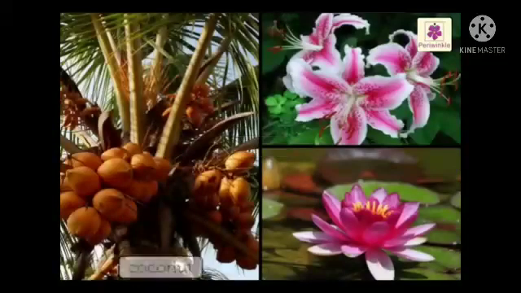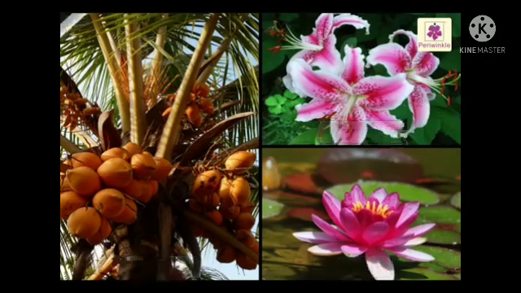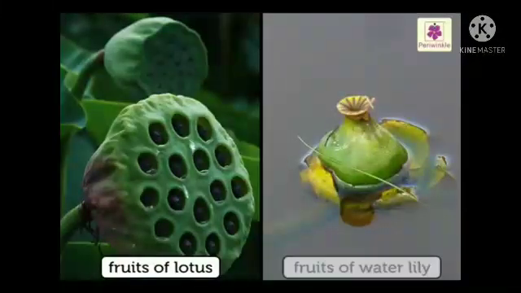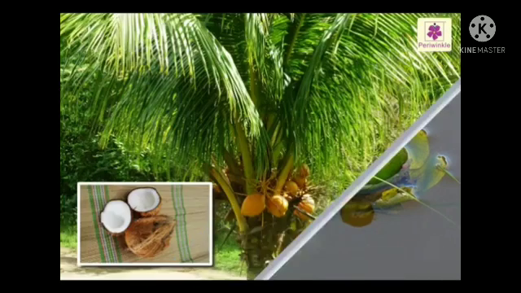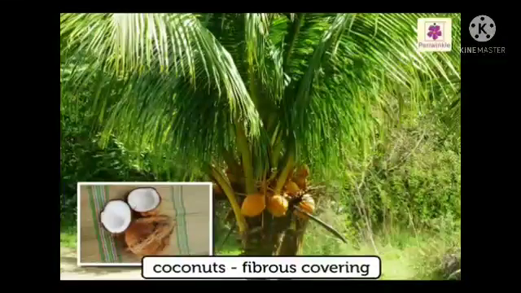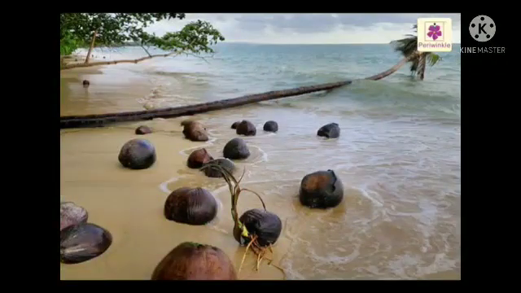Water. Plants like coconut, water lily and lotus that grow near and in water bodies disperse their seeds through water. The fruits of lotus and water lily have small hollow spaces, thus enabling them to float on water. Coconuts have a fibrous covering. Those that are immersed in water after ceremonies, and the ripe ones, which fall naturally into water, are carried to far-off lands.